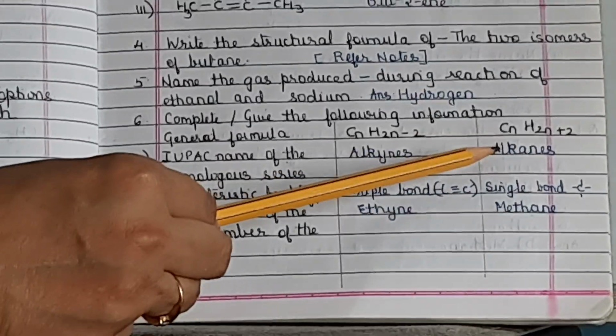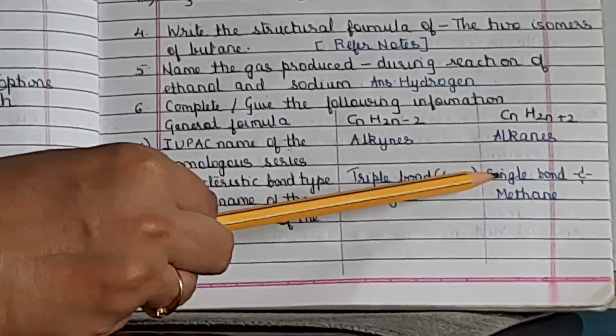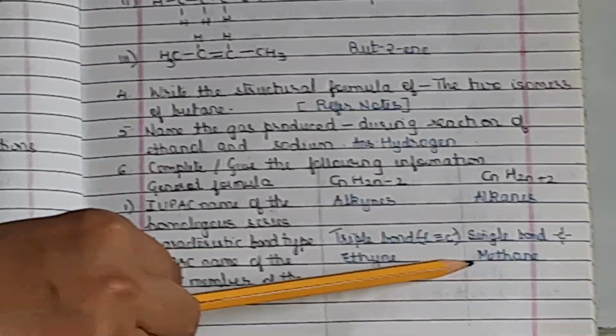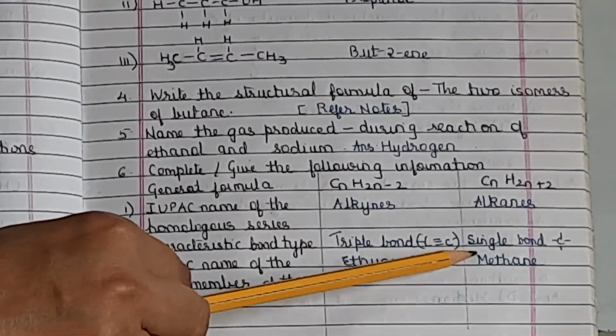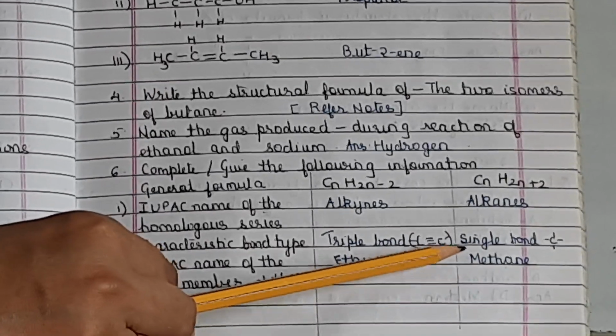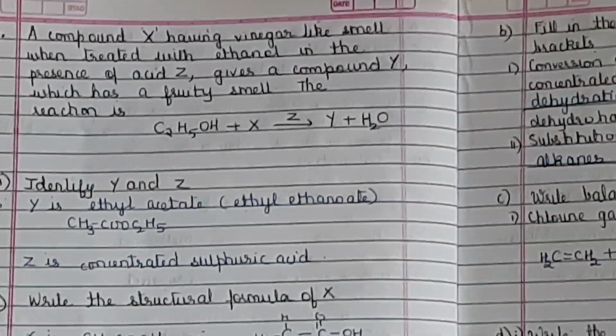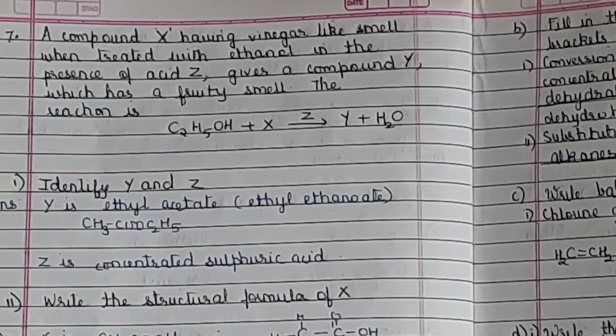CnH2n+2 will be alkanes, yes, good, single covalent bond, and the first member is methane. Okay, remember the first member is methane here. Now we'll move to the next page. Now moving on to the next question.